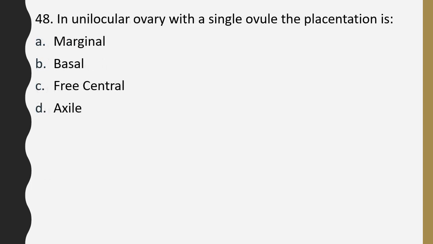Question number 48. In unilocular ovary with a single ovule, the placentation is marginal, basal, free central, axile. Correct answer is option B, basal placentation.